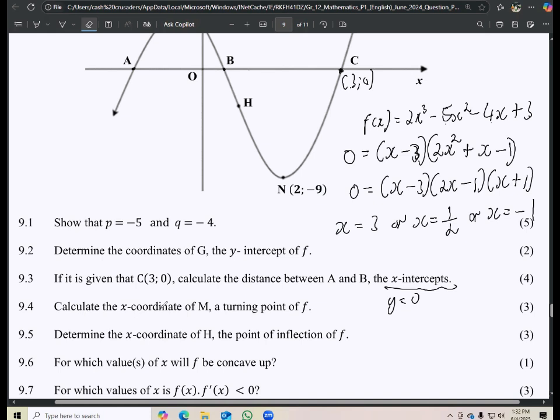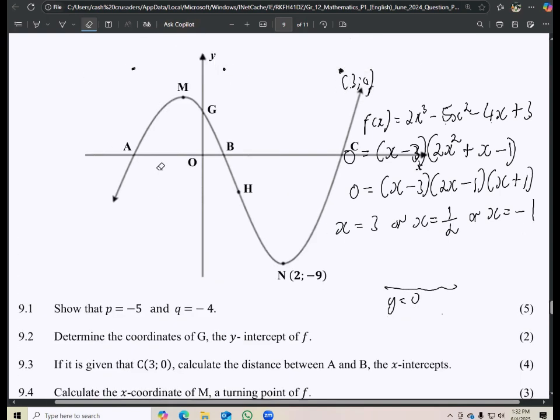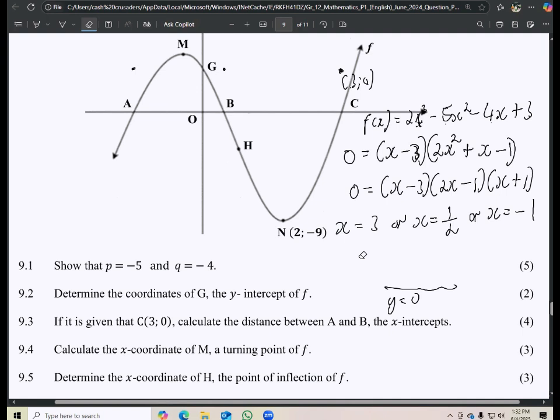Okay, then calculate the x-coordinate of M, which is the turning point of f. So where is that? So this one right there. Again, we know what to do with that one.